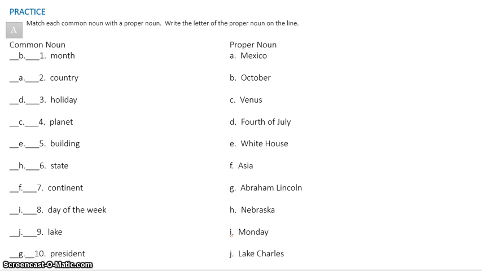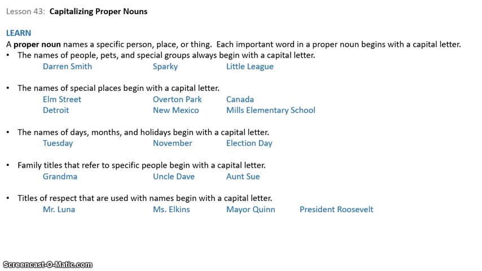On number 1 should be B, number 2, A, 3, D, 4, C, 5, E, 6, H, 7, F, 8, I, 9, J, and 10, G. All right, so that was very, very easy. Oh, but we're not done. Now I want you to take your green colored pencil and flip over to page 196 in your workbook.